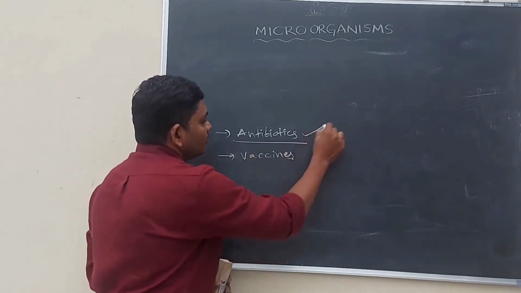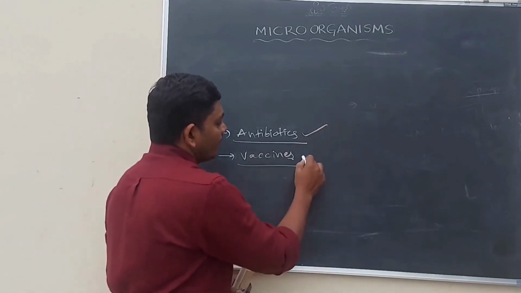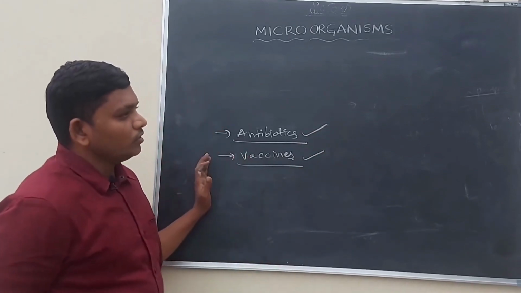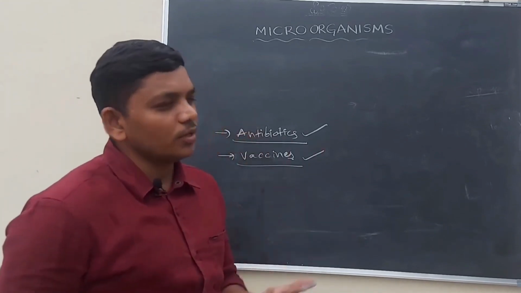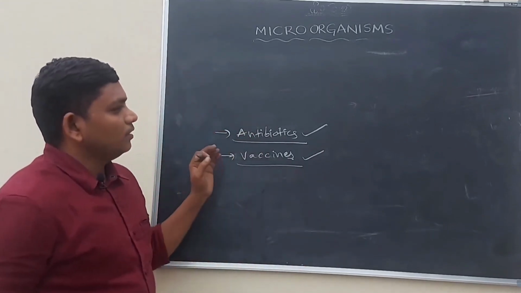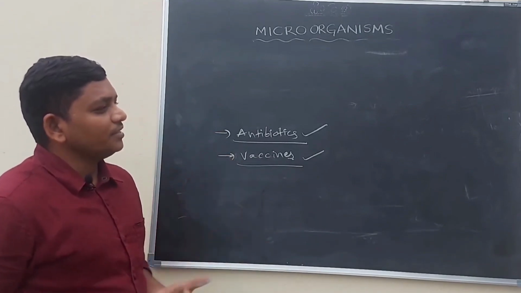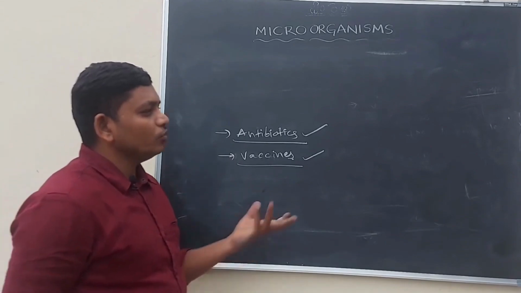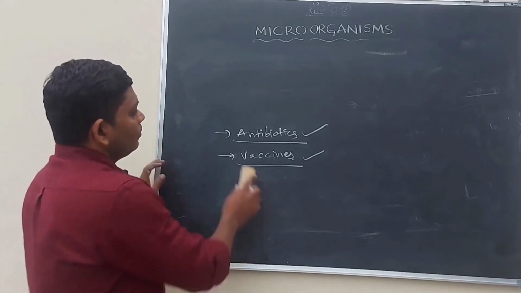So for the preparation of the antibiotics and vaccines, some bacteria, fungus and viruses are helping. In this way, some microorganisms are helping us and some microorganisms cause disease in human beings, cattle and plants. So some are useful, some are harmful.